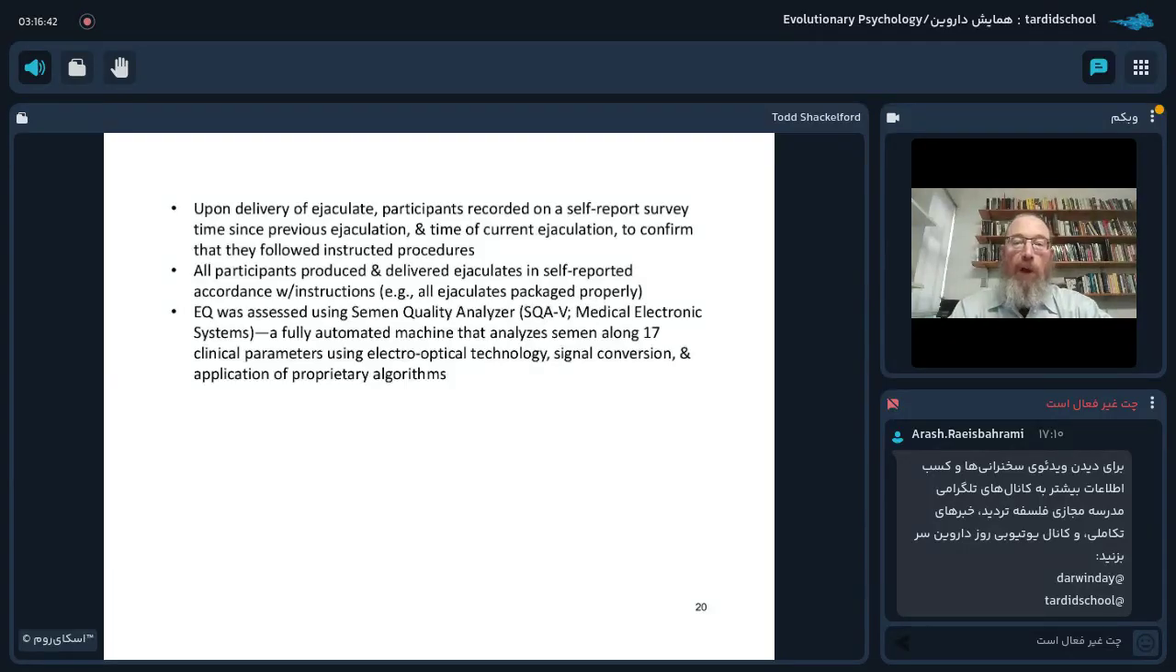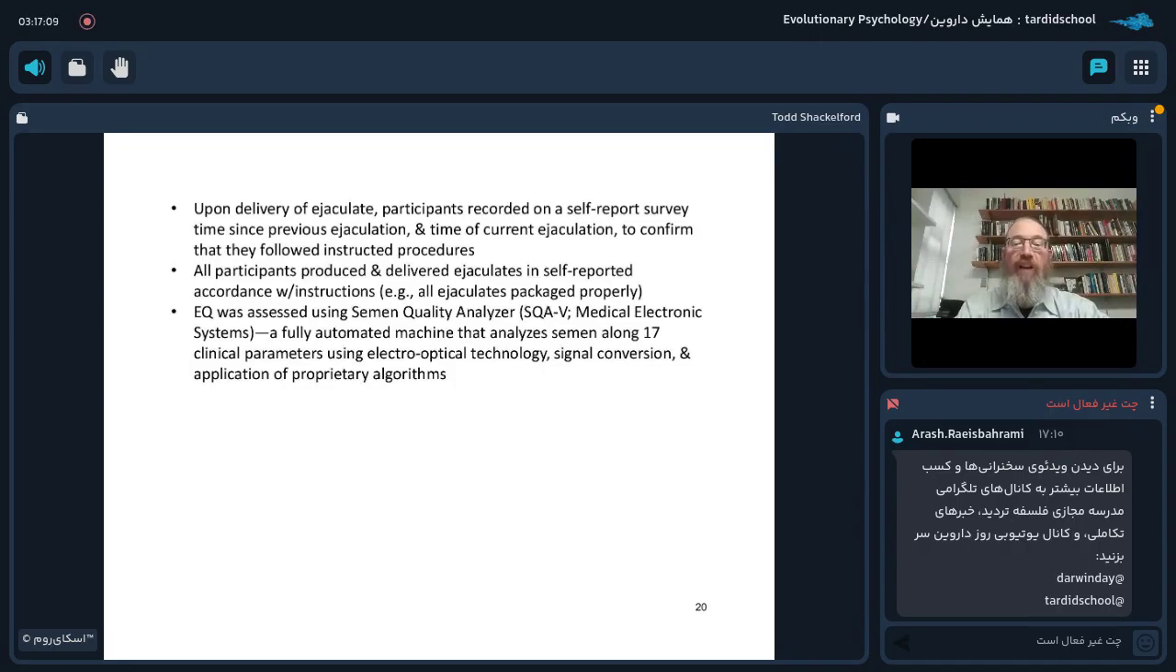Upon delivery of the ejaculate, participants recorded on a self-report survey the time since their previous ejaculation, in addition to the time of their current ejaculation, to confirm that they had followed the instructed procedures. All participants produced and delivered ejaculates in self-reported accordance with the instructions. That is, for example, that all the ejaculates were packaged properly and so on.